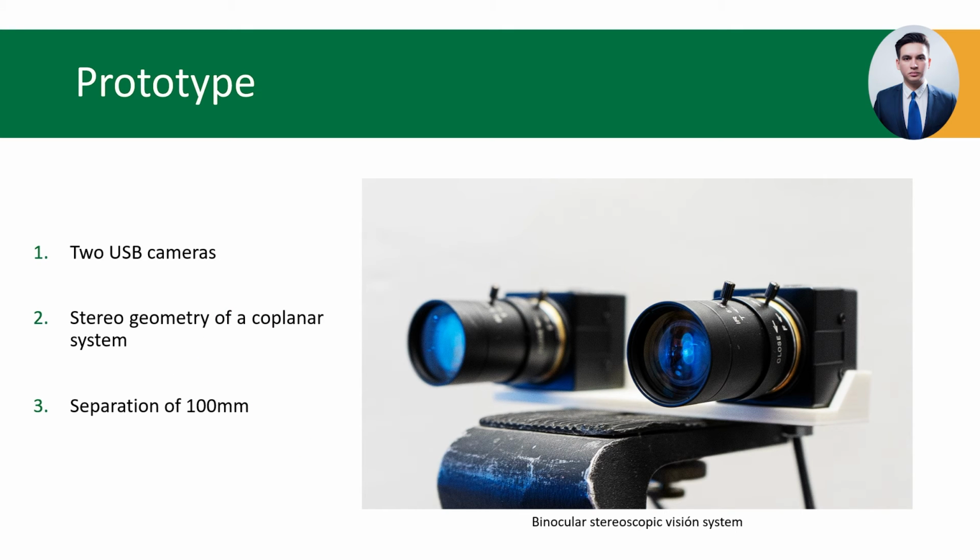This is our proposed prototype for a system. It comes with two USB cameras with a varifocal lens between 5 and 50 mm and a Sony ISIE2021 sensor. These cameras are connected to a laptop running on Windows 10 with an Intel Core i7 processor at 2.5 GHz. And the cameras are positioned in a stereo geometry of a coplanar camera system with a separation of 100 mm and a height of 950 mm.